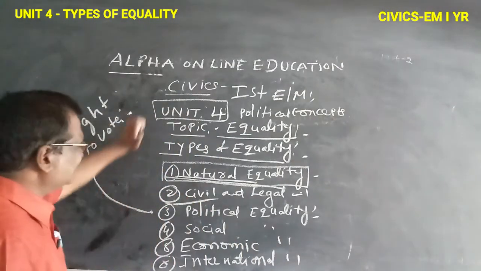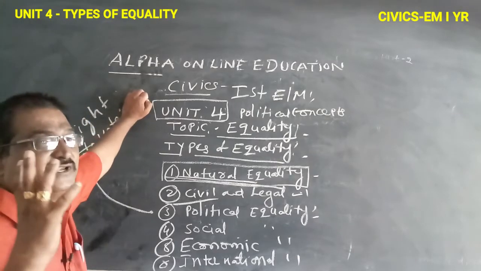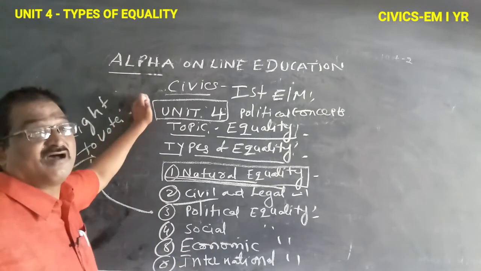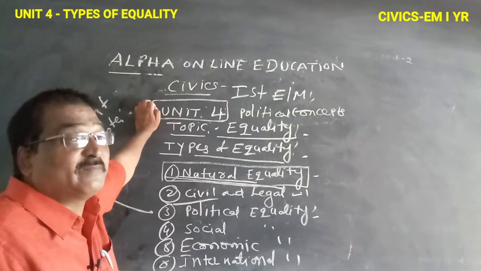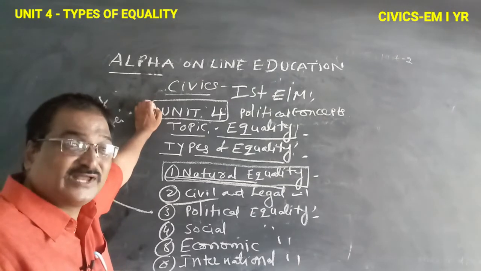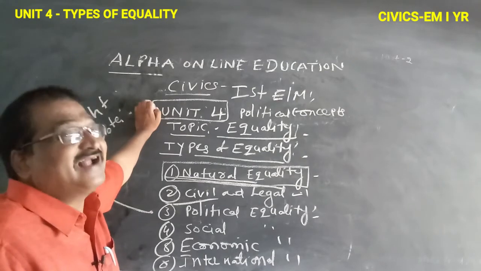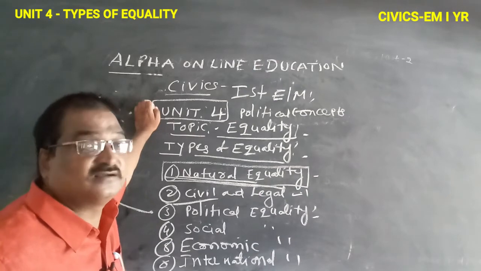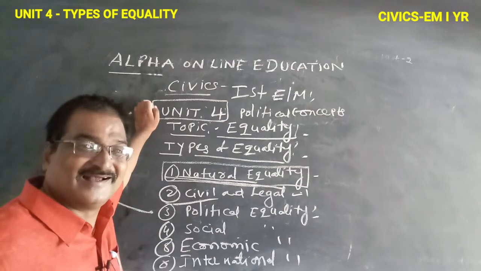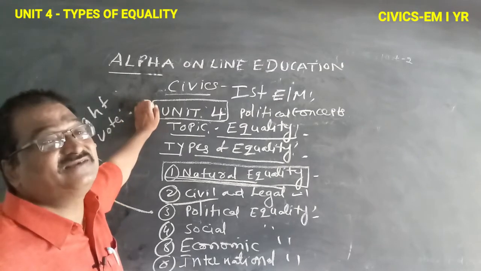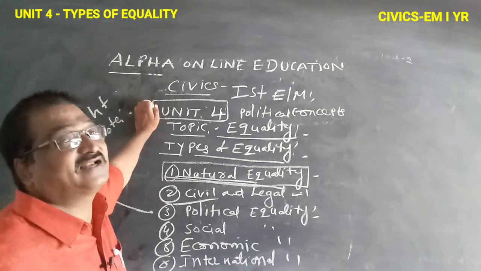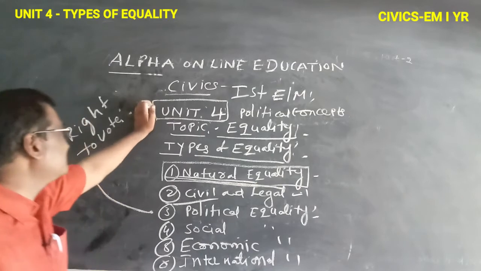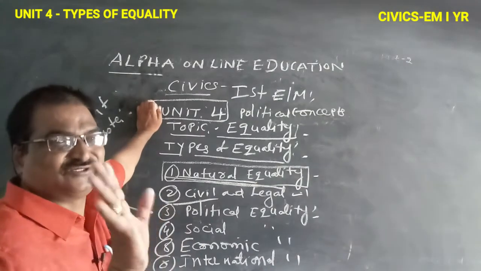So here political equality means all are equal in all political affairs. For example, the right to vote. The vote is the weapon of the citizen. ఒక పౌరుడికి ఓటే వజ్రాయుధం. At the time of election he uses that weapon. Okay, so political equality means all people of the state participate directly in political activities. That is political equality. For example, the right to vote, with no variation between votes.